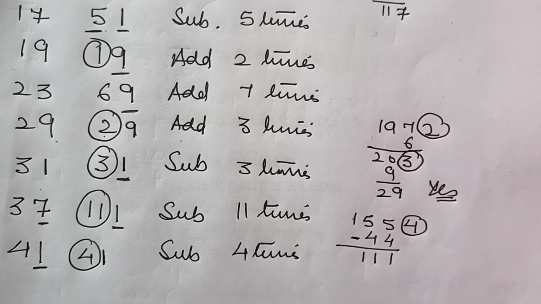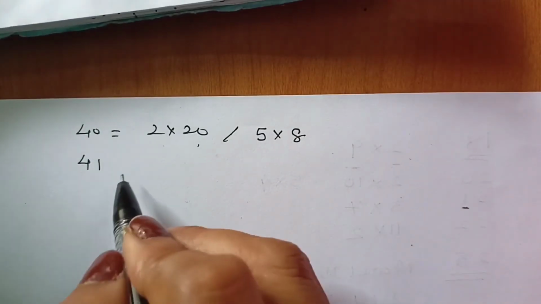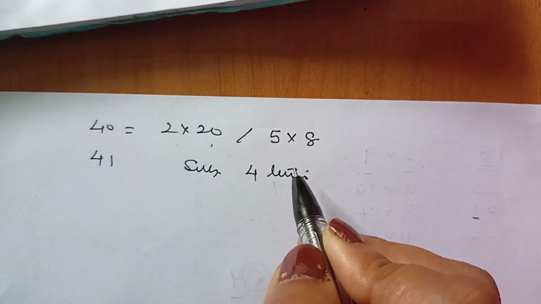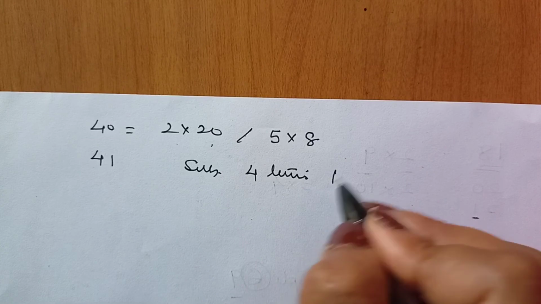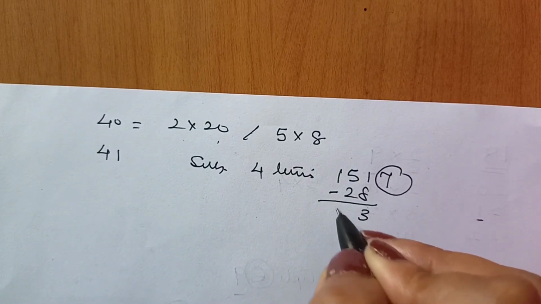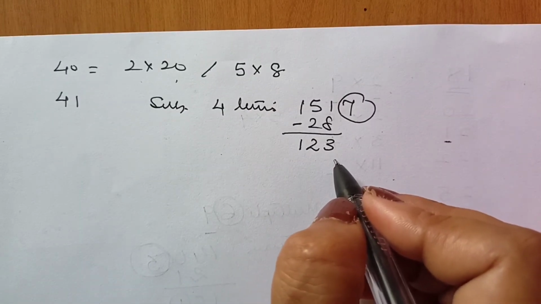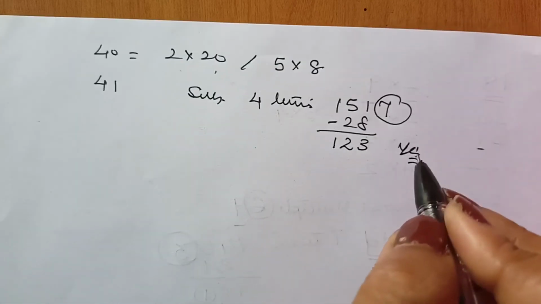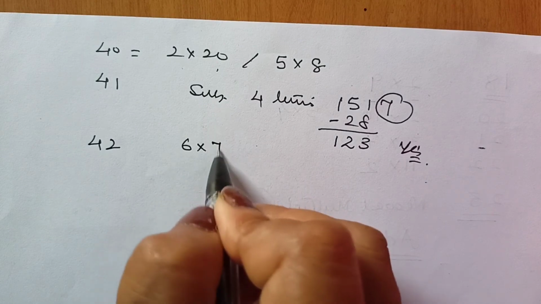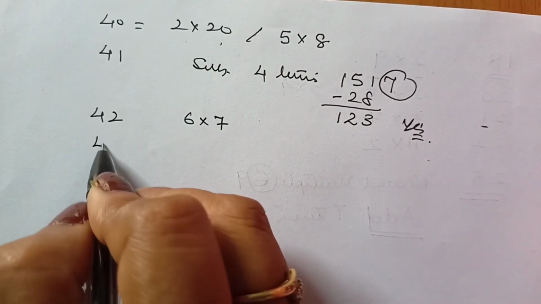Okay? Let us take an example. So 41, we shall subtract 4 times, and the example that I am taking up is 1517, subtract 28. Now it is a multiple of 41 into 3. So yes, the complete number is divisible by 41. Right? For 42, you may apply the rules for 6 and 7, right? Or 21 and 2.